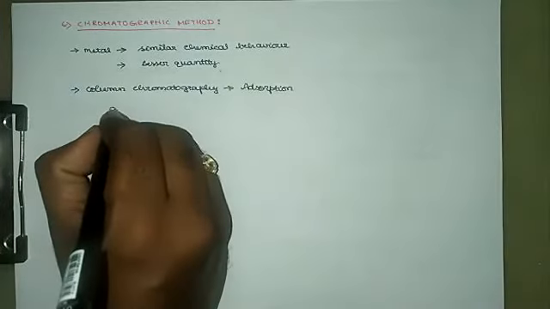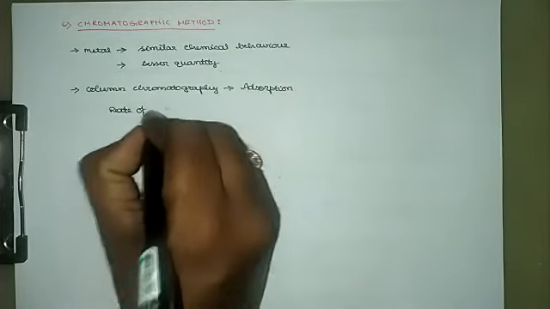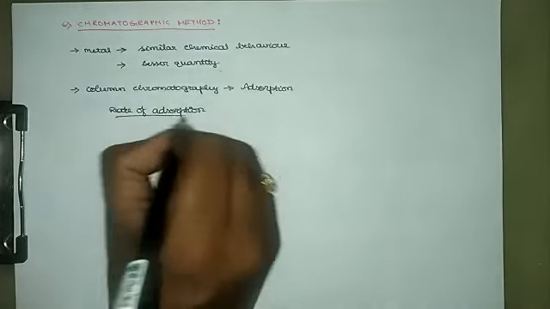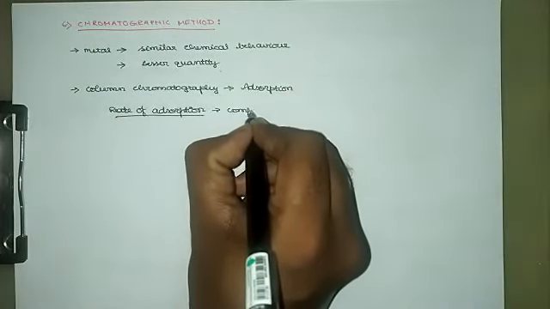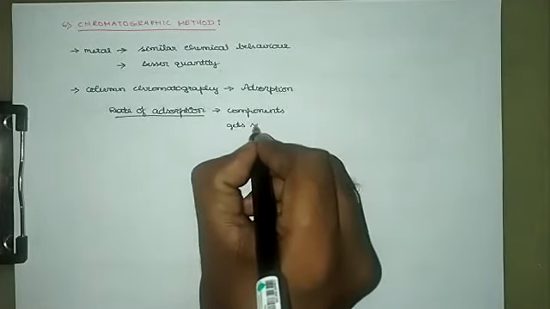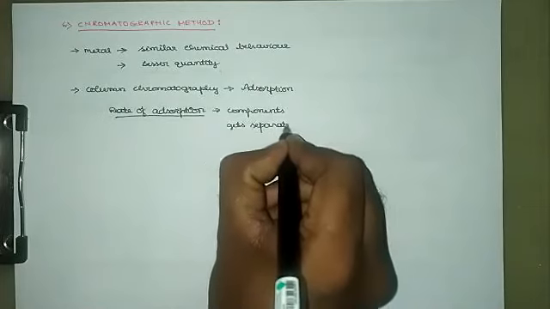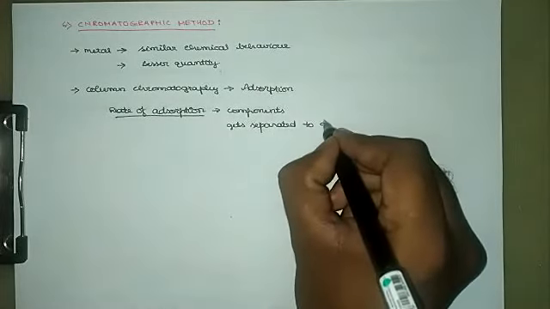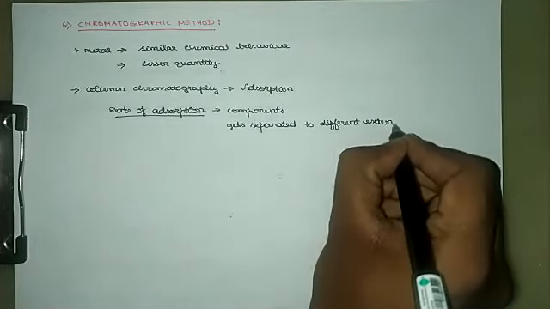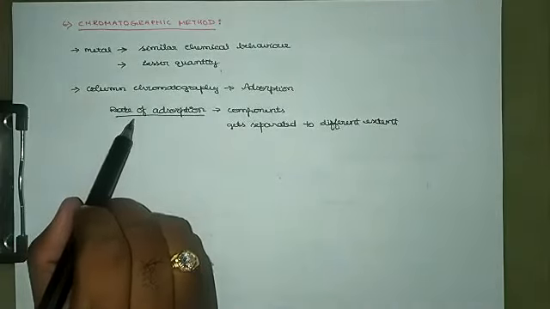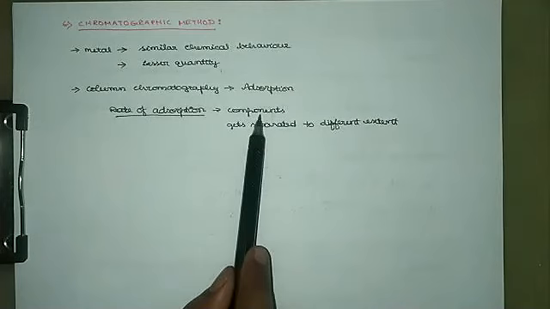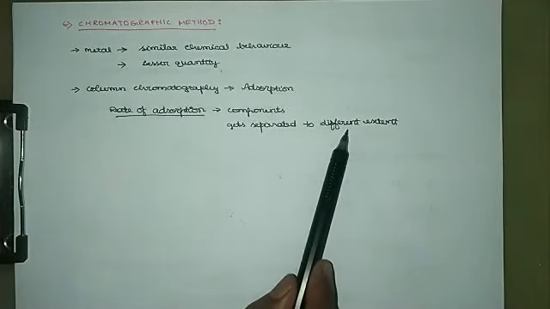Here, based on the rate of adsorption, the components present in the mixture get separated. So based on the rate of adsorption in the adsorbent material, the components present in the mixture get separated to a different extent.